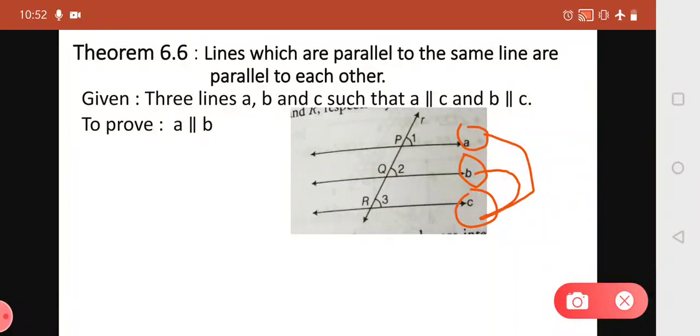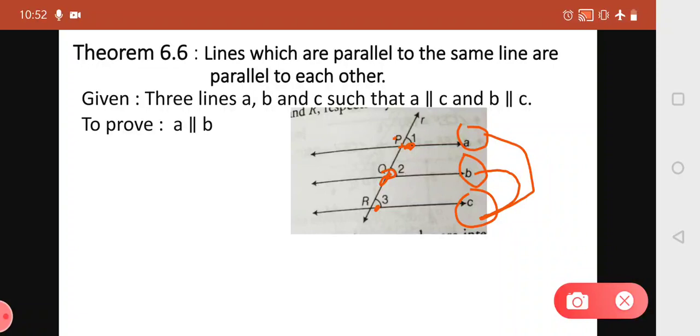So when we draw the figure, we can see that these 3 lines are intersected by a transversal at 3 different points P. This is point P where we have given angle 1. This is point Q where we have taken angle 2. And this is point R where we have taken angle 3.